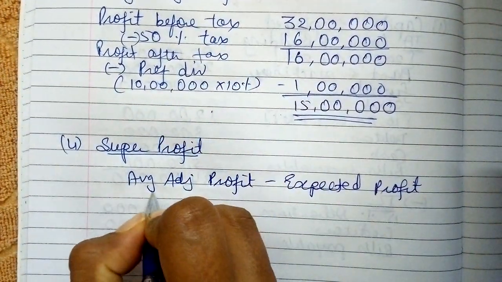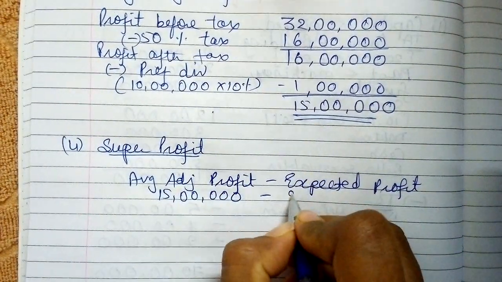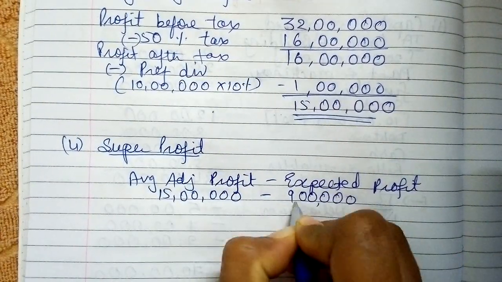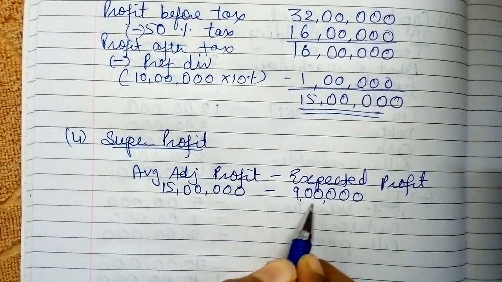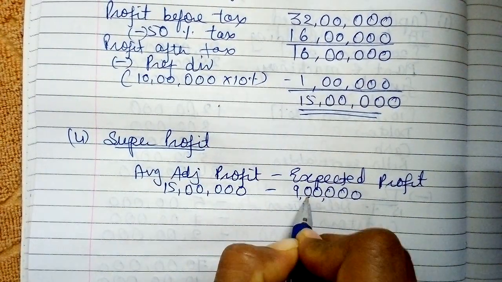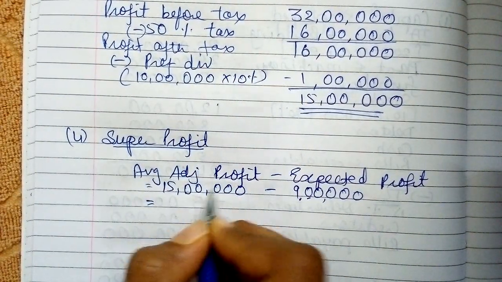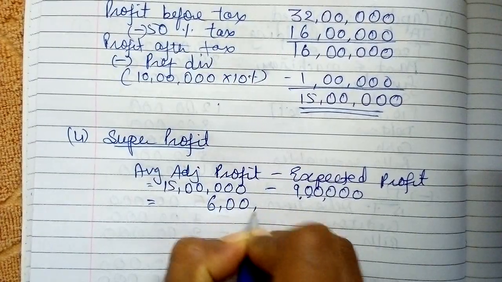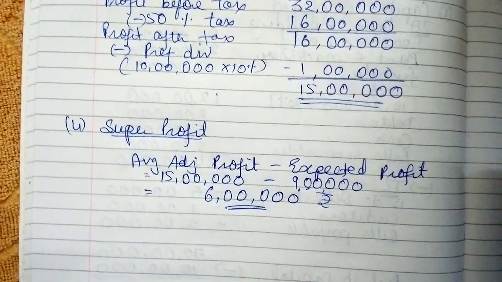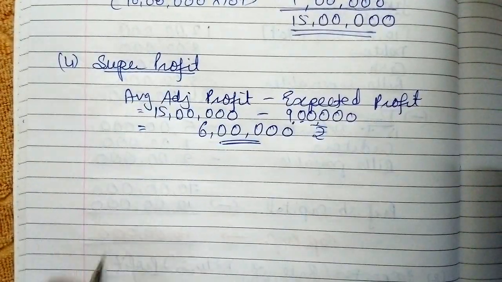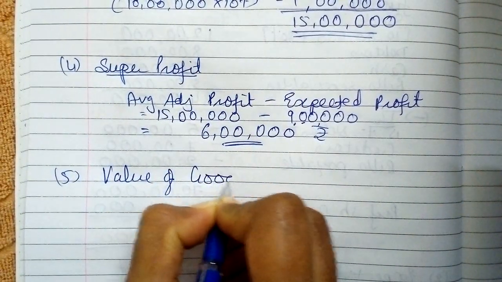Alright. So average adjusted profit is 15 lakhs and expected profit is 9 lakhs. So the interpretation is, this much profit the company has earned and this much profit the shareholders or the investors have expected. So the additional profit is 6 lakhs more than the expected one, amount 6 lakh. Which is more than the expected one, therefore it is called super profit. Fine. And the fifth point, last, value of goodwill.